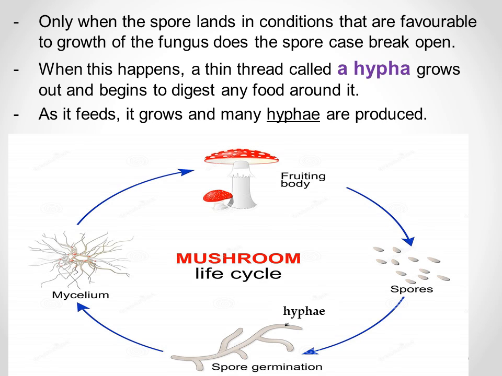Okay, you can see that. Let's start with the spores. The spores, as I told you, the spore germinates, or let's say it opens. Then a hypha grows out. A hypha is a thin thread. You can see it down. Do you see it down in this life cycle of the mushroom? Then the hypha starts to digest any food around it. Then a lot of hyphae are produced.